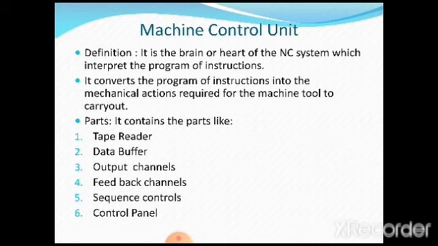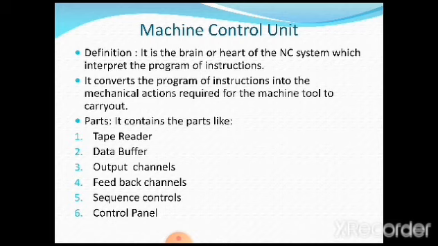That means deciding what type of operation the machine tool has to carry out, and giving the signals for it. That function is carried out by the machine control unit. The machine control unit alone is not doing any work, so all together we call it a machine control unit. So what are the basic elements of a machine control unit? Let us understand that.